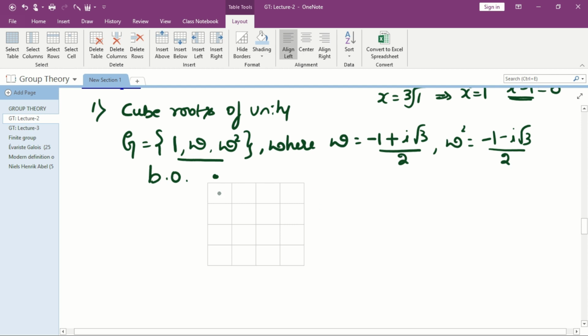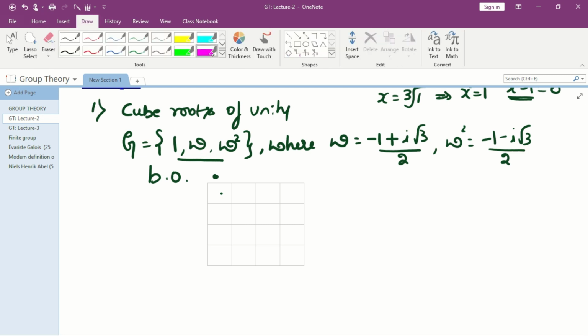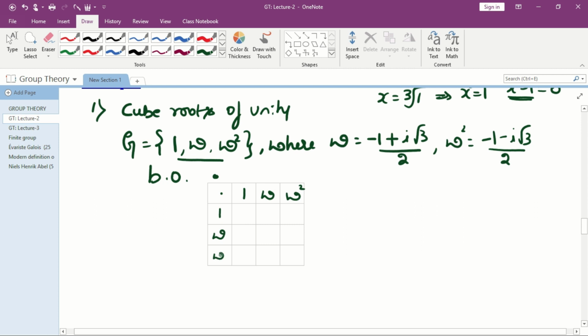First we always write the binary operation. Since the binary operation is multiplication, we write it like this. And next we write the elements of G: 1, omega, omega square. Similarly here 1, omega, omega square.